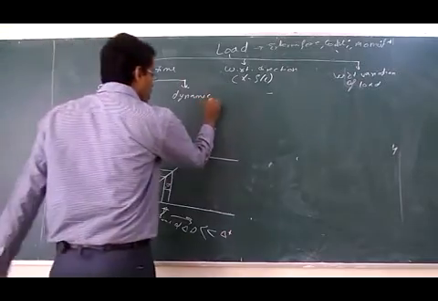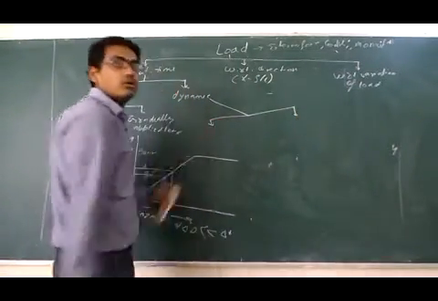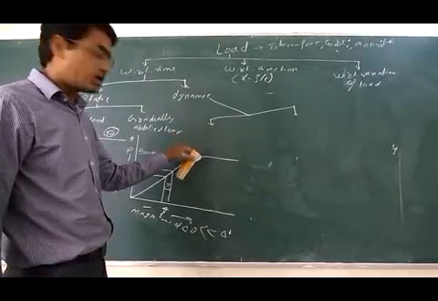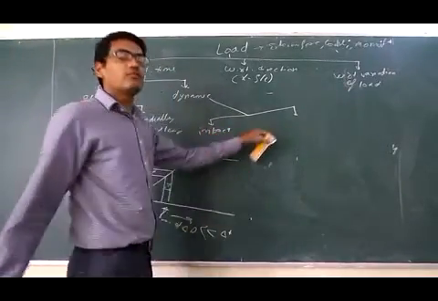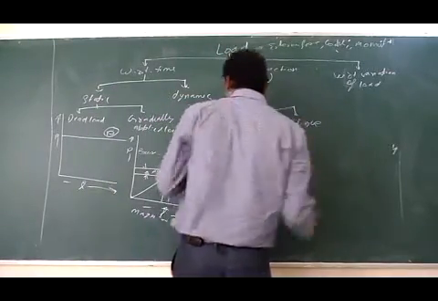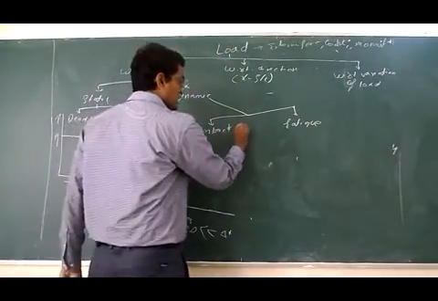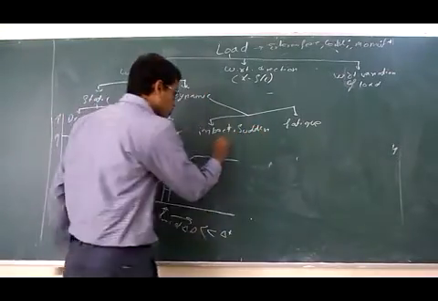On the other hand, dynamic load is also subdivided into different categories. One is impact load, and another one is fatigue load. Impact load is also called sudden load or shock load.